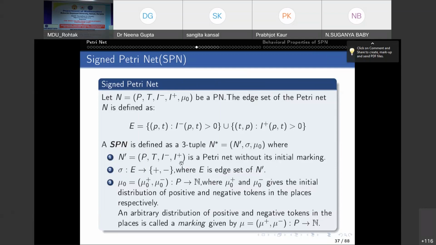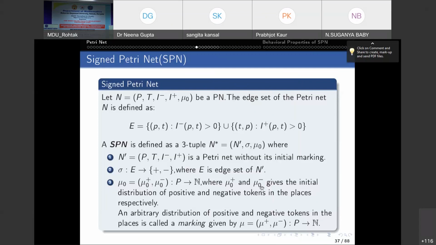Now what is sigma? Sigma is a function from the H set to the set consisting of two signs, plus and minus. So if sigma of some edge is positive, that means you are assigning a sign to each edge, whether it is positive or negative. Now what is the marking, the initial marking, in a sign Petri net? Because we have two types of edges here, we are assigning a sign to each edge, either positive or negative. So we have marking as positive marking and negative marking.